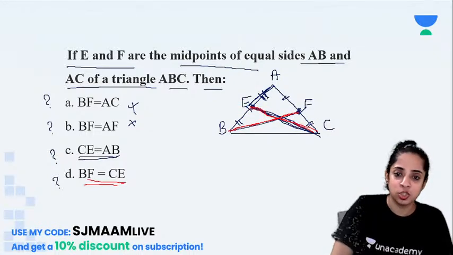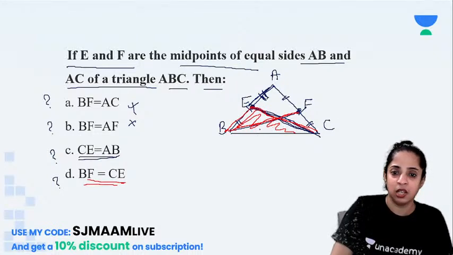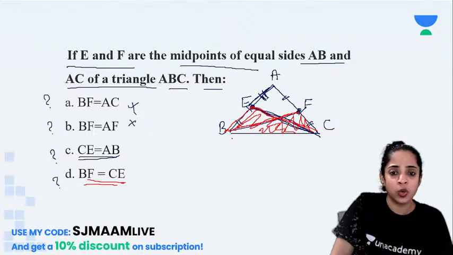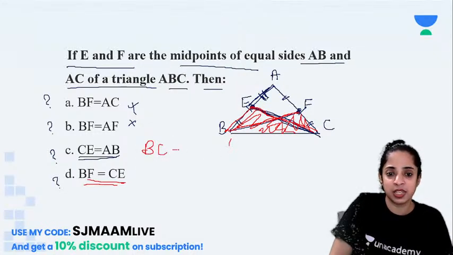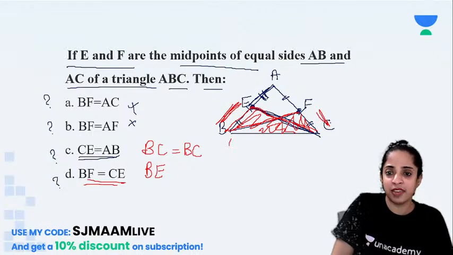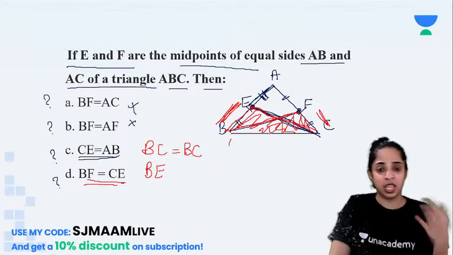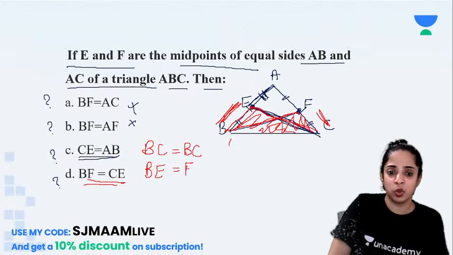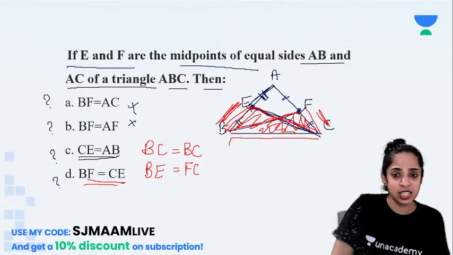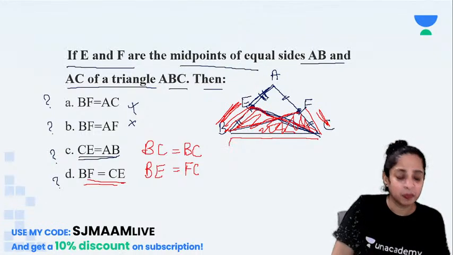Why? Because these two triangles, can you see this triangle and this triangle, these two are congruent. Why are they congruent? See, BC is common for them. Now BE is half of AB and FC is half of AC, but they both were equal, so BE will be equal to FC. Okay, is that clear? So this and this will be equal. Bases are equal. Okay, what else can you say?